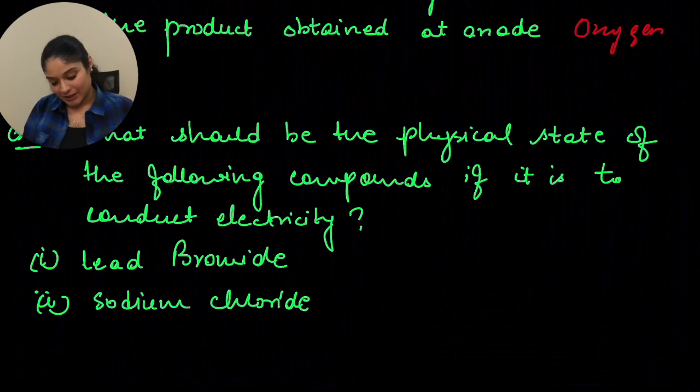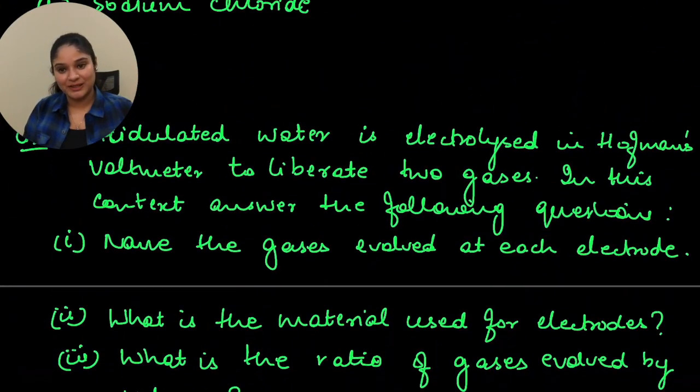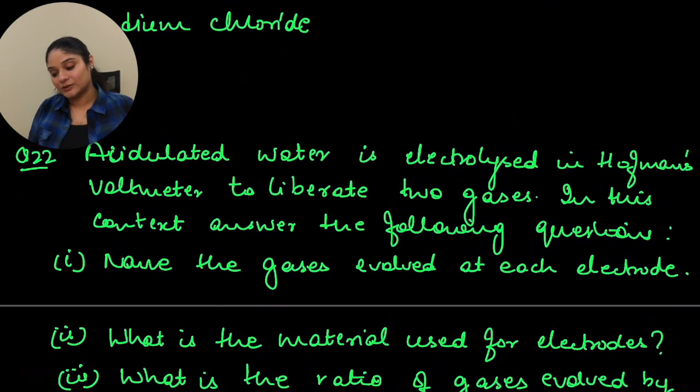Okay. Now let's move to question number 20th, and I think this is the last question for today. So let's work on this. Now this question says, acidulated water is electrolyzed in Hofmann's voltameter to liberate 2 gases. In this context, answer the following questions. The first is, name the gases evolved at each electrode. So at cathode you will have hydrogen and at anode you will have oxygen.